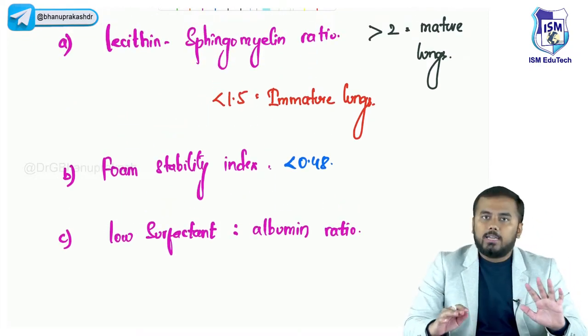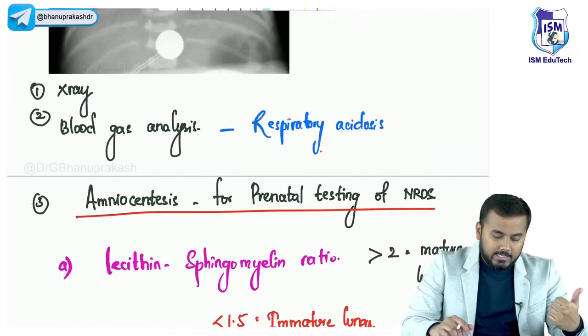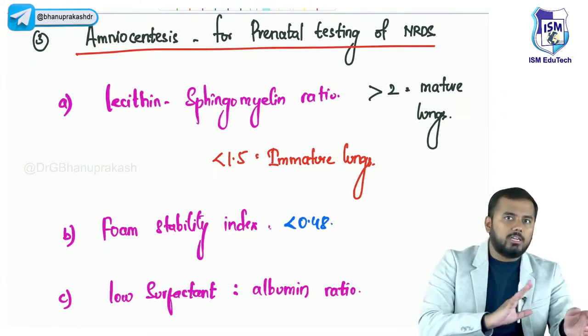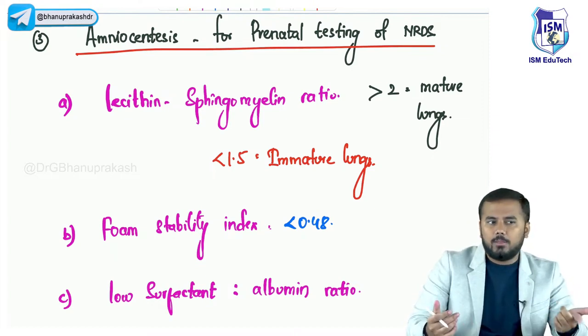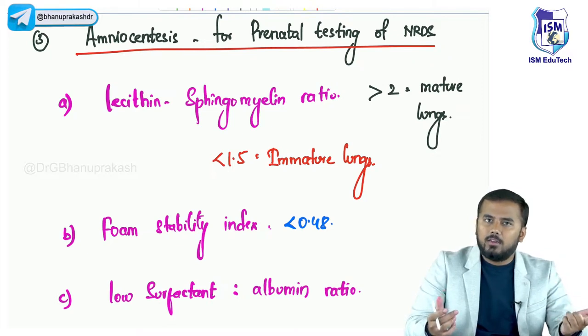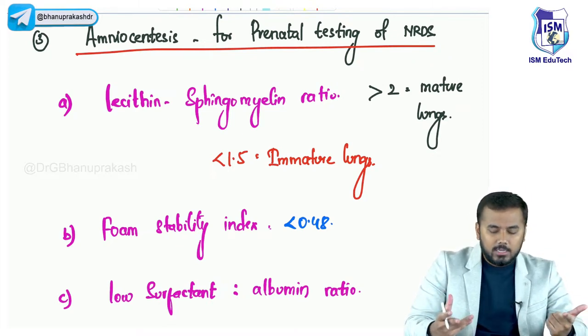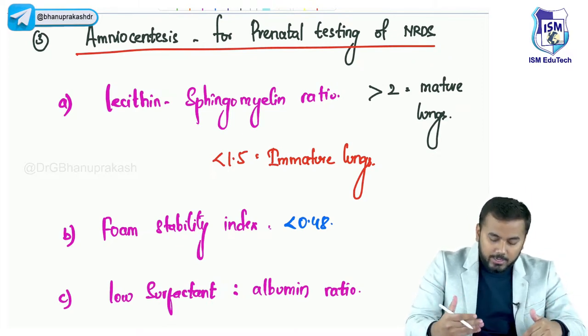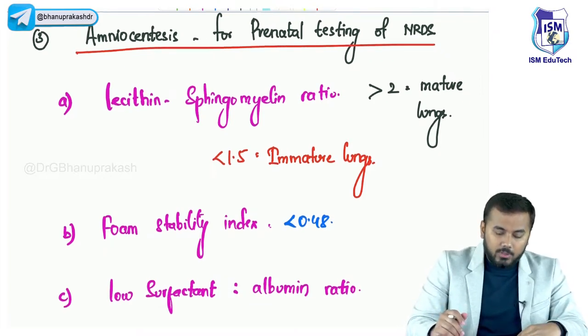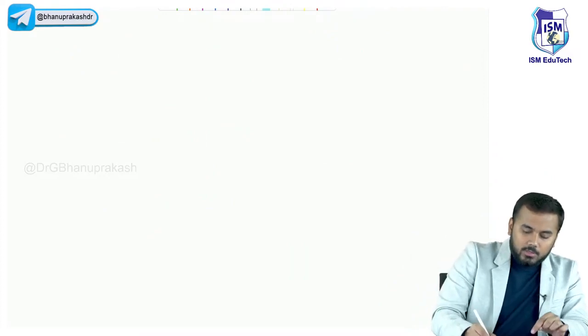So this is all the diagnosis, guys. You will start with the X-ray, then blood gas analysis, then amniocentesis, which you will do before the delivery itself. Okay, if you are thinking that we are going to deliver a premature baby right now, then you better do amniocentesis, right? And by doing this, you can get to know the risk of respiratory distress. Okay, right? What is the treatment which I do?